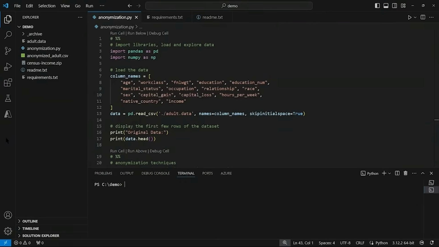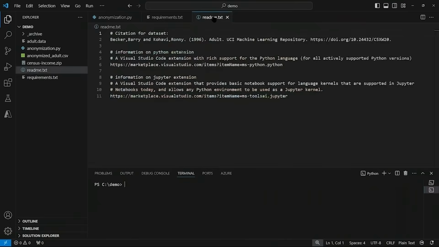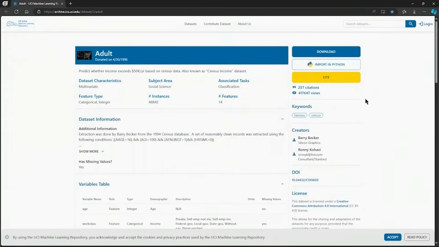Okay, so the data that we're going to be using is freely available. I have a link to it in the readme.txt file that I have open in Visual Studio Code. It's on the UCI Machine Learning repository. So if I hover over the link, press Control and select the link, that'll open in a new browser tab. This is a data set that we can use to train a model to predict whether income exceeds $50,000 per year based on census data.